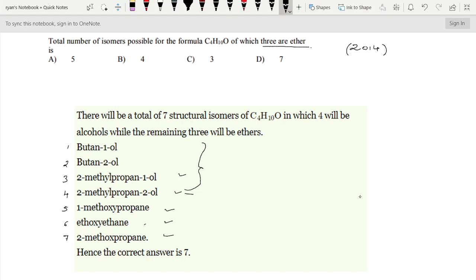Therefore, here the correct answer is option D. The number of possible isomers for the formula C4H10O is 7.